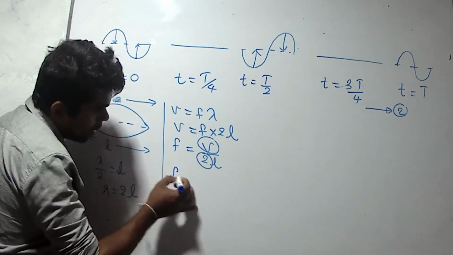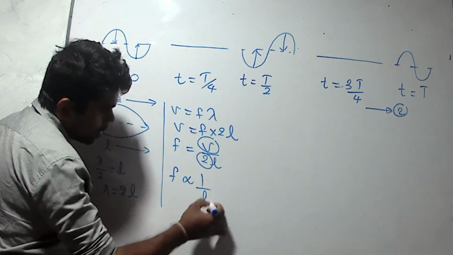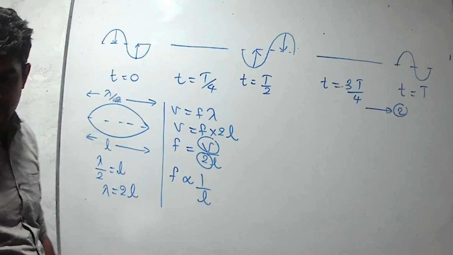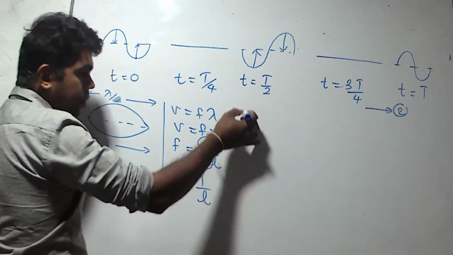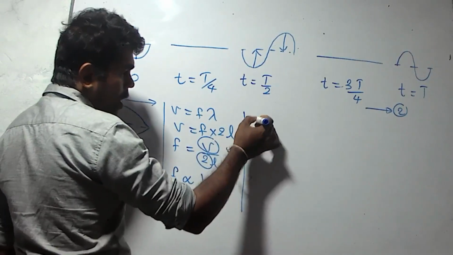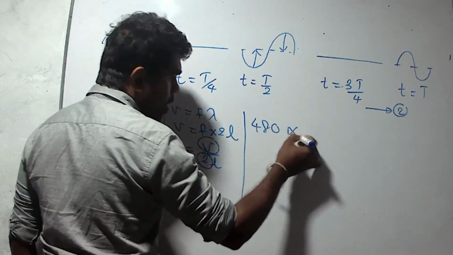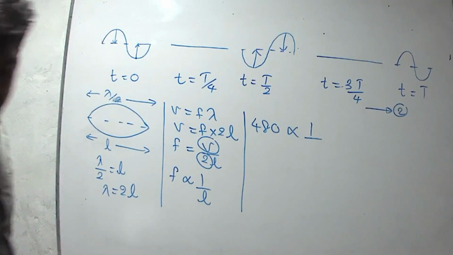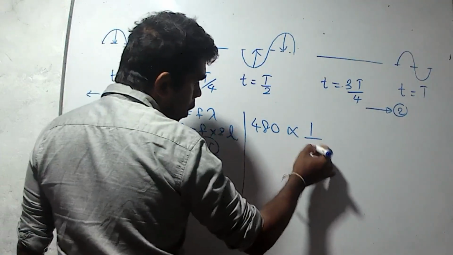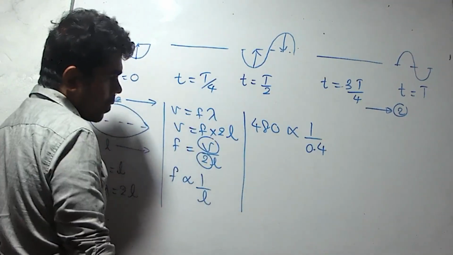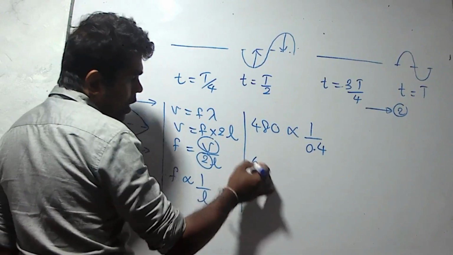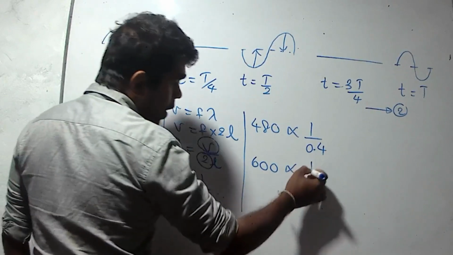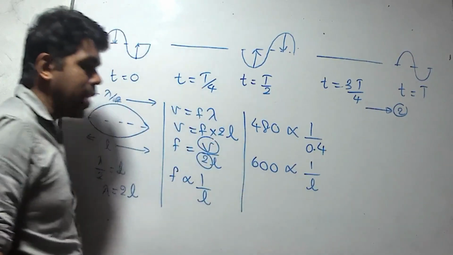Then frequency is inversely proportional to length. I will use this relationship for the given two situations. In the first situation, frequency is 480 Hz. It is inversely proportional to the length of the wire. The length in the first situation is given as 0.4 meters. For the second situation, frequency should be 600. I will consider the new length of the wire as L.